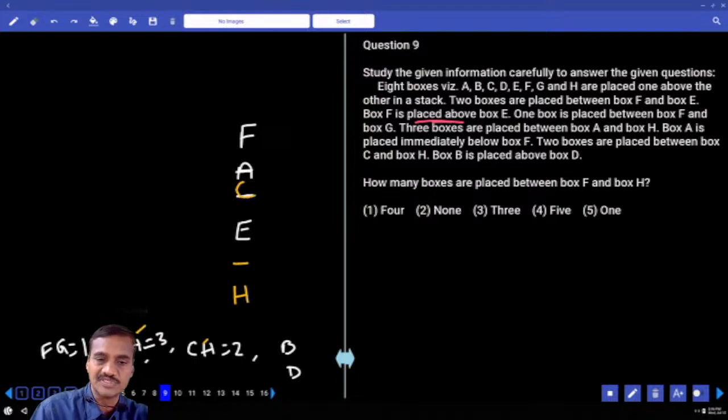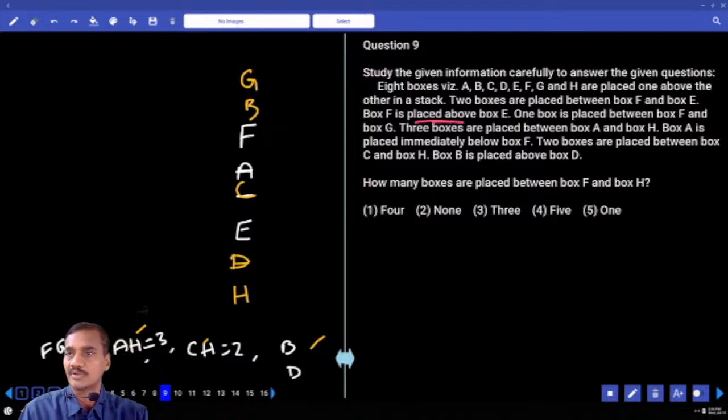Now between F and G there is exactly 1, G is here. 1, 2, 3, 4, 5, 6, 7, 8. Then B is above this D, this is B and this is D. Now this is the final arrangement, that is from question numbers 9 to 13. Done with this? Then next one, 14 onwards.